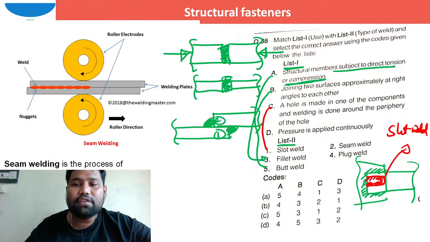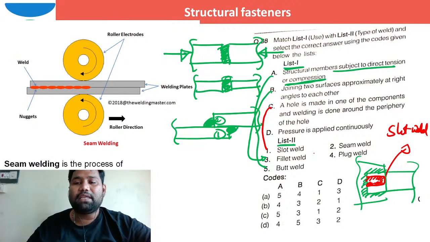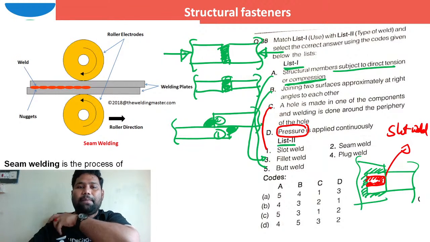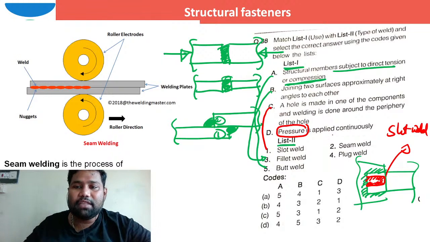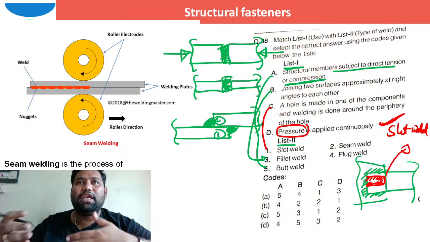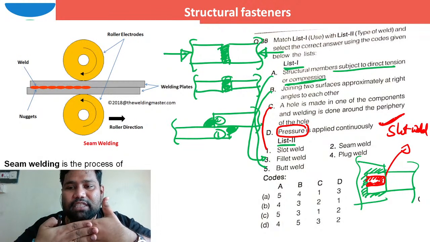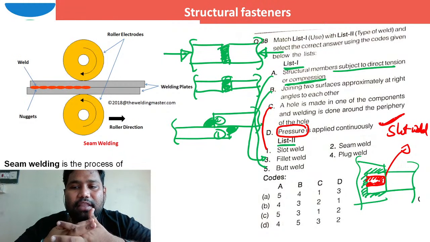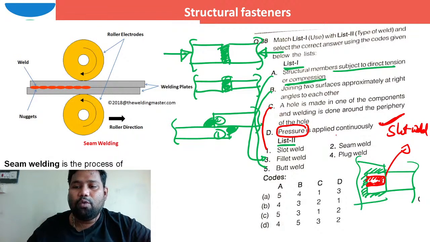Can you see in which case the pressure is applied continuously? It is not just electricity, we are saying pressure is applied continuously. In which type of weld is the pressure applied continuously? We didn't use this type of weld in our fabrication sketches, but generally mechanical engineers use it. The type of this weld is seam weld. So what is a seam weld, brother?